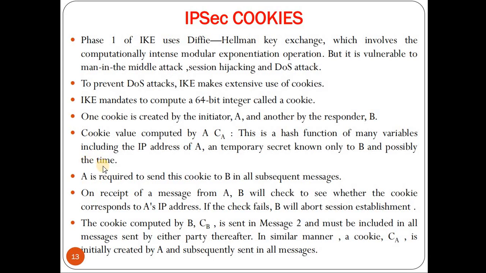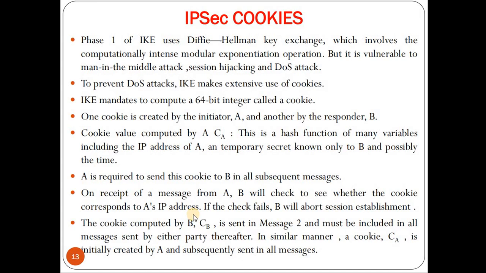So they take many variables, of which the main ones are the IP address of A, a temporary secret known only to B, and possibly the current time, and a cookie is created by A, called CA. A is required to send this cookie to B in all the subsequent messages. On receipt of a cookie message from A, B will check whether the cookie corresponds to A's IP address.